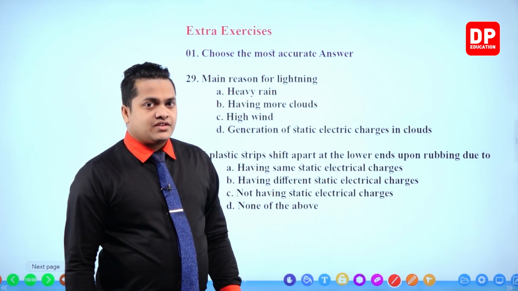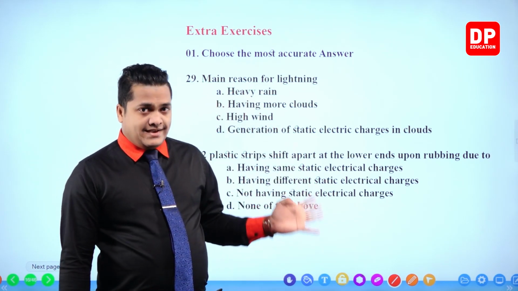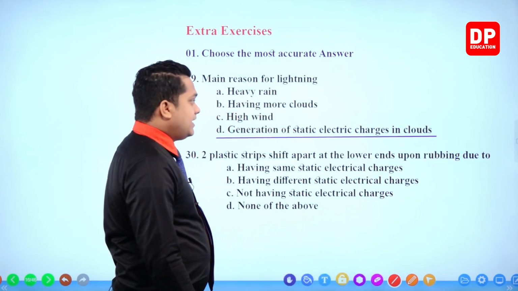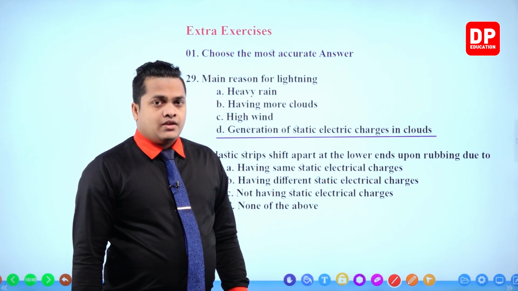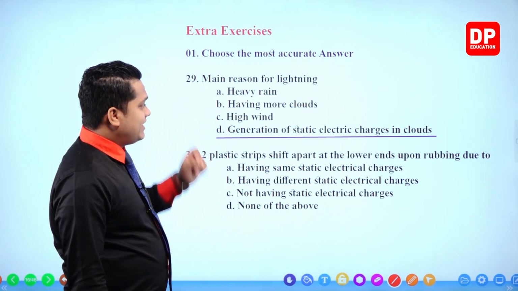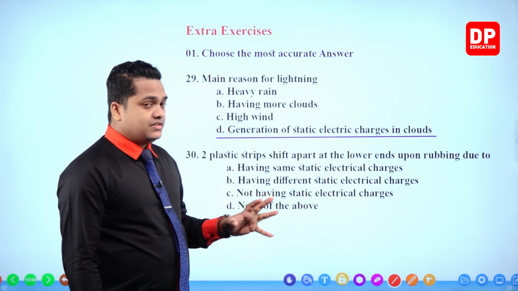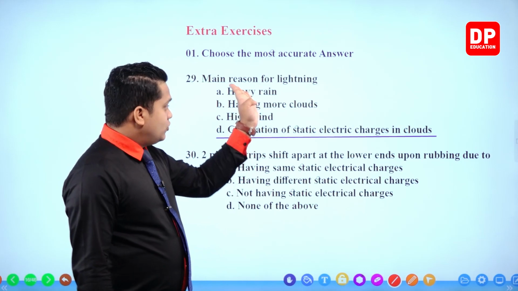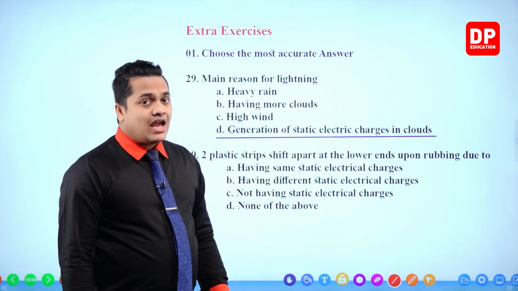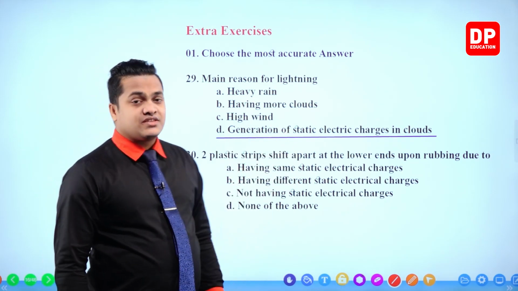But however, my dear children, the most accurate answer for the main reason of lightning is the fourth one, the generation of static electrical charges in clouds. What is the reason for it? Because even though there is heavy rain, or more clouds, or high wind, even though these things are there, right? Lightning will not occur if there are no static electrical charges within the clouds,